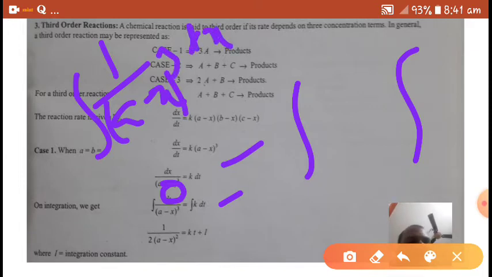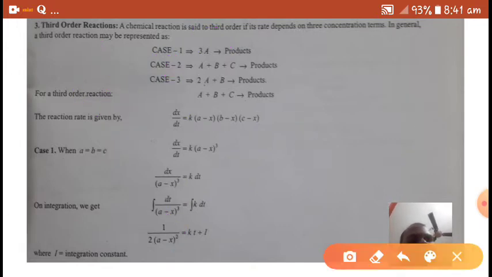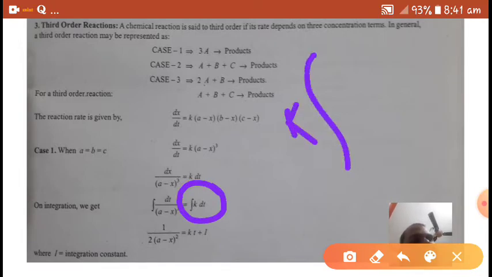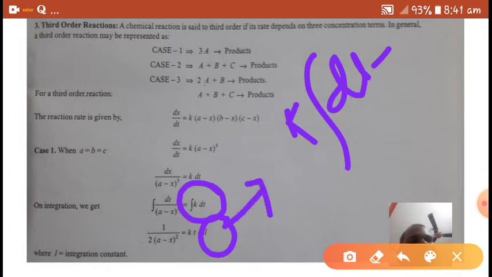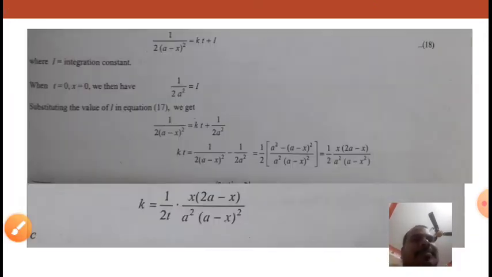It is equal to 1 by 2 into (a minus x) whole square. This is equal to the integration of k dt. K is a constant, so I pull it out of the integration. The integration of dt is t, plus I, where I is the integration constant.